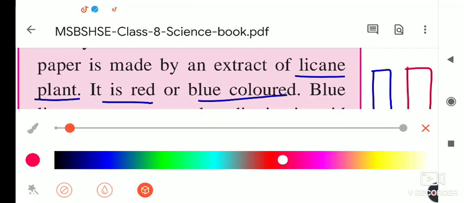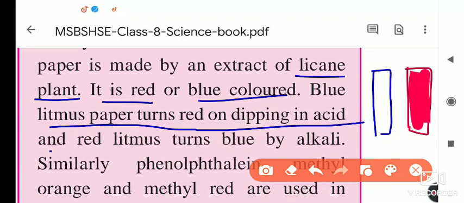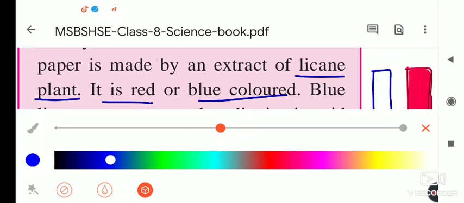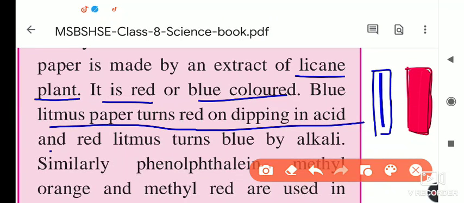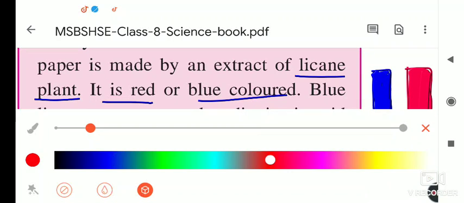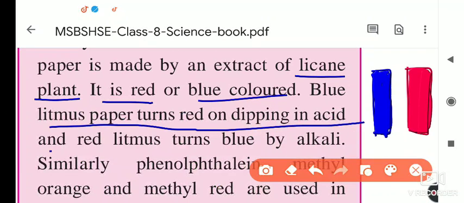Actually this much dark blue is not there, but if these two are litmus papers, this is the red one and that is the blue one, and they indicate different signs.